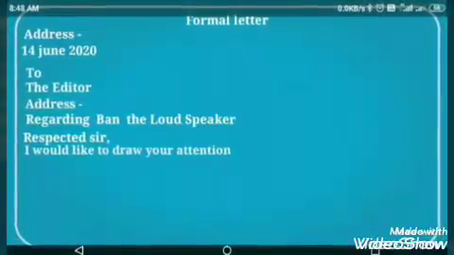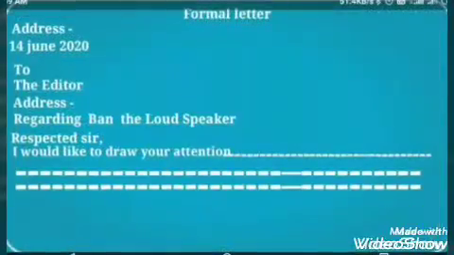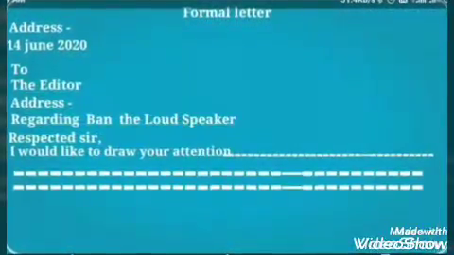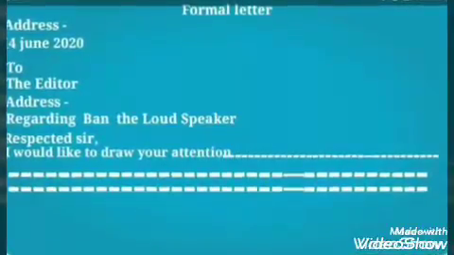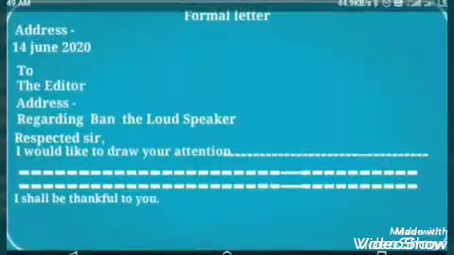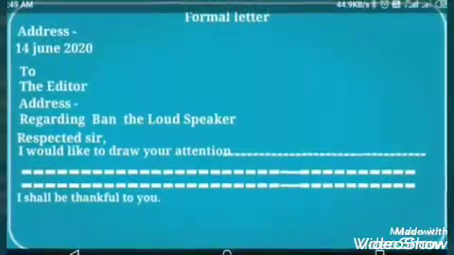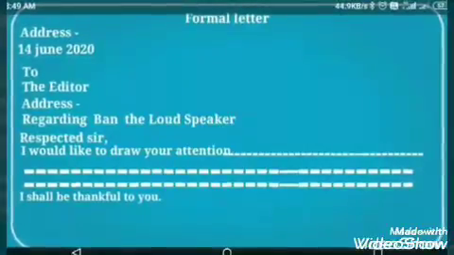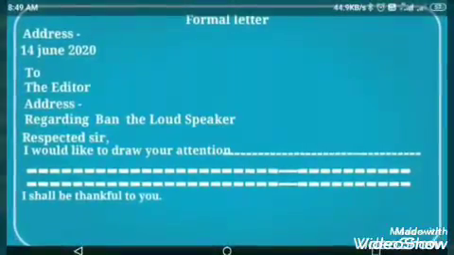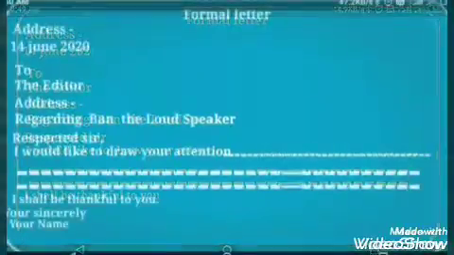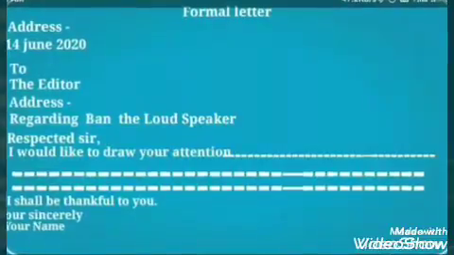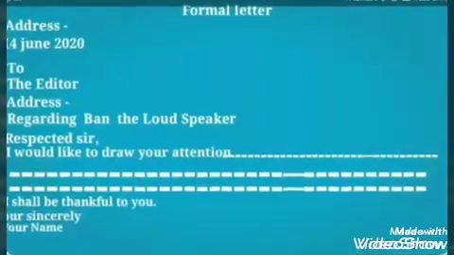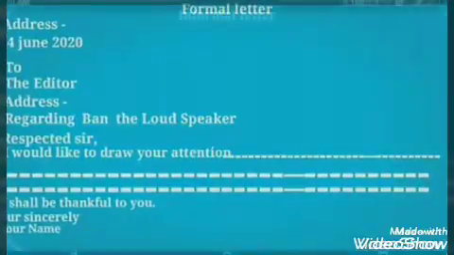The beginning of this letter must be with I would like to draw your attention, because we are going to address the receiver and draw his attention. Then we have to write the subject in detail, whatever our queries are, and then we have to end the letter with I shall be thankful to you or grateful to you, and yours sincerely. Then we have to write the writer's name at the end.